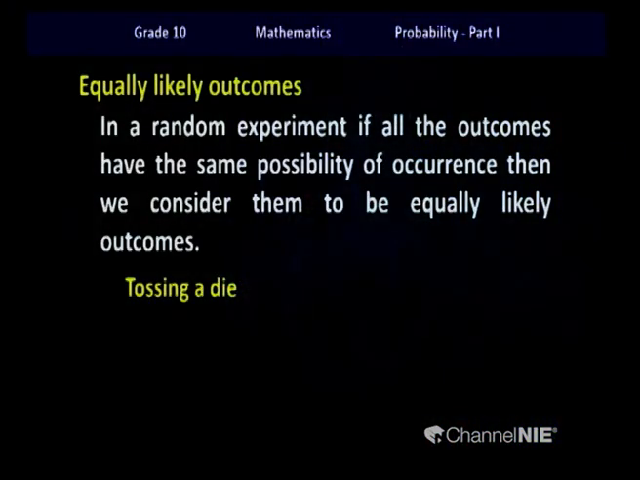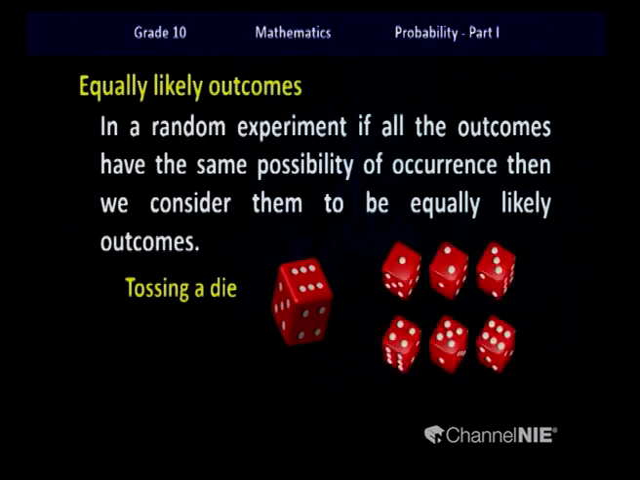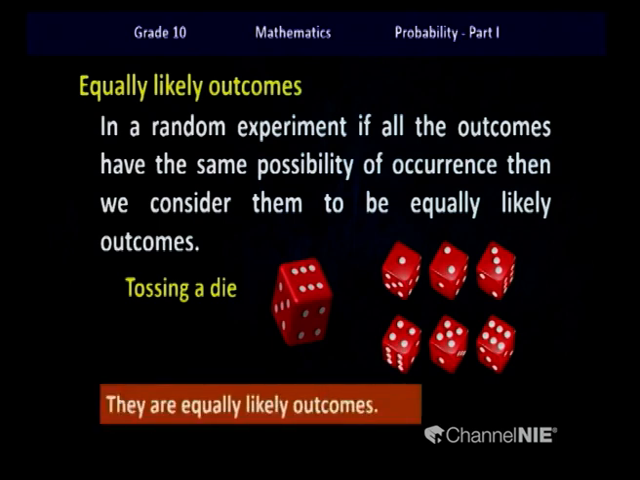If you consider the experiment of tossing a die, a cubical die has 6 faces. So children, these are the 6 possible outcomes. Since all the 6 faces are of similar shape, all these 6 numbers have the same possibility of occurrence. Therefore children, they can be called equally likely outcomes.